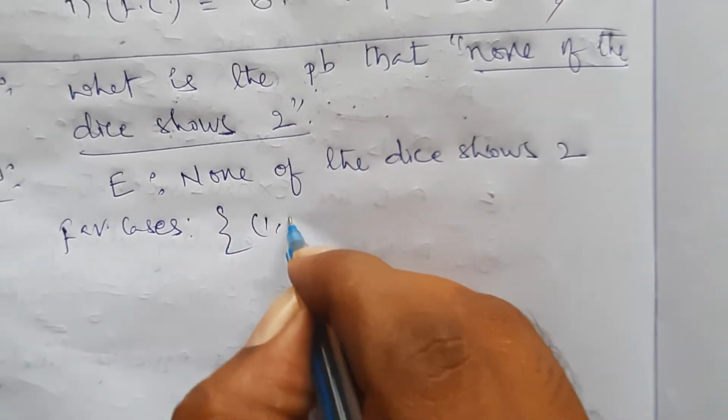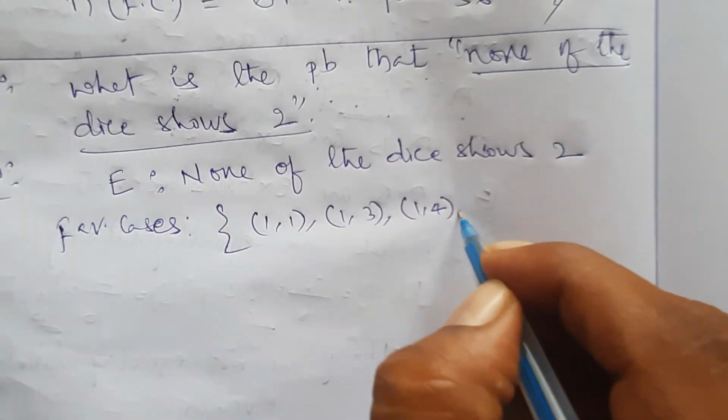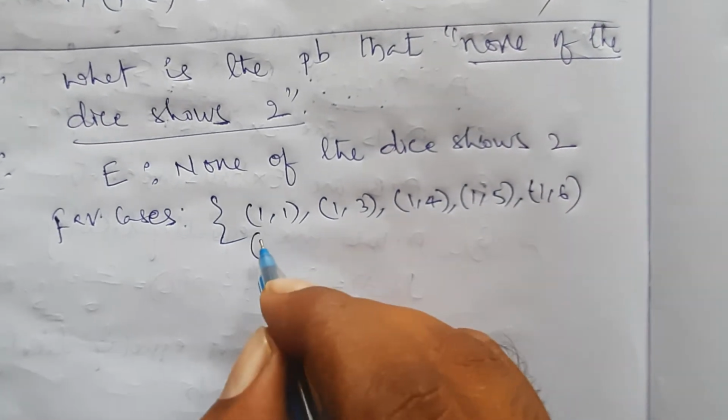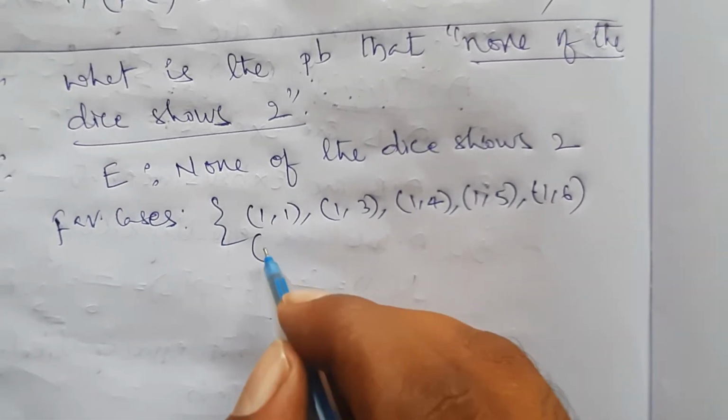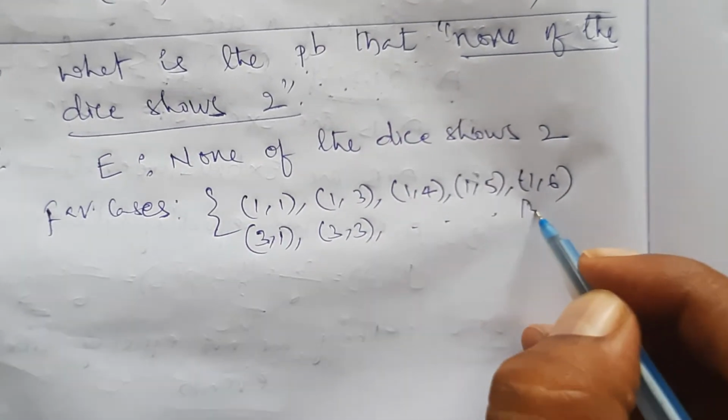What values? 1 1, next 1 3, next 1 4, 1 5, like that 1 6. Next, 2 1 I can't take. Why? Because 2 is there. So immediately 3 comma 1, next 3 comma 3, like that 3 comma 6.